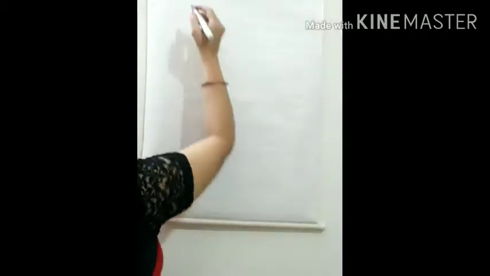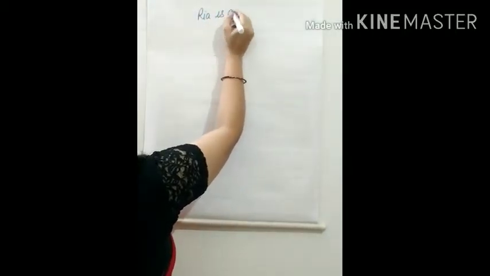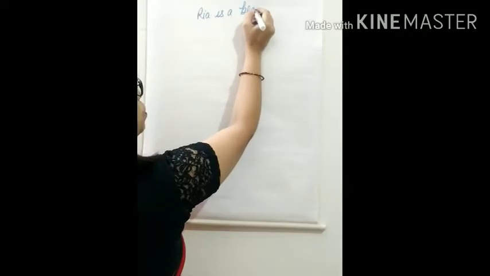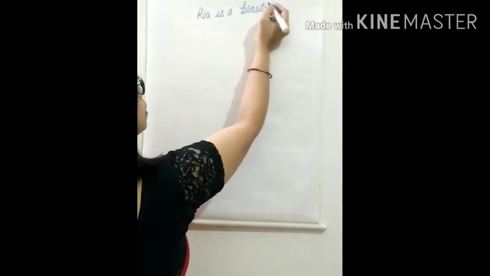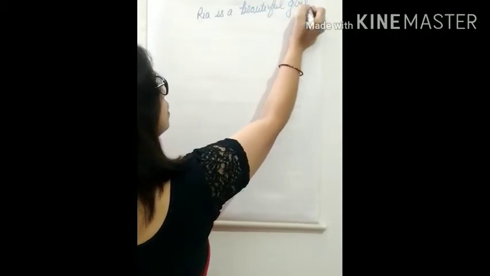So you have already studied what is adjective. The words which describe nouns or pronouns are called adjectives, or we can say the describing words are called as adjectives. Like if I say Riya is a beautiful girl.